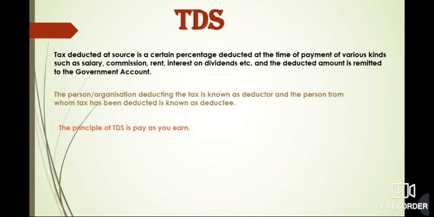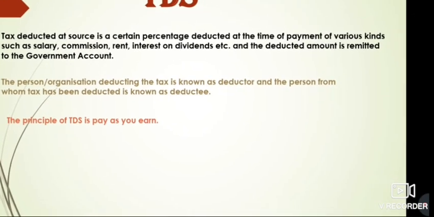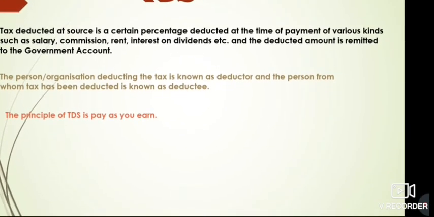Okay, now tax deducted at source is a certain percentage deducted at the time of payment of various kinds, such as salary, commission, rent, and interest on dividend, and the deducted amount we have to remit to the government account. The person or the organization which is deducting the tax is known as the deductor, and the person from whom tax has been deducted is known as the deductee. The principle of TDS is pay as you earn. Okay, so at the same time we are paying the tax to the government also.